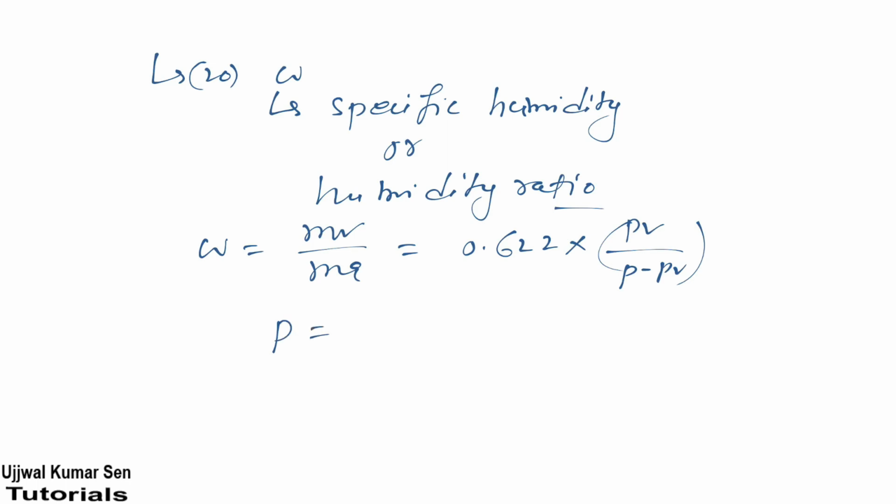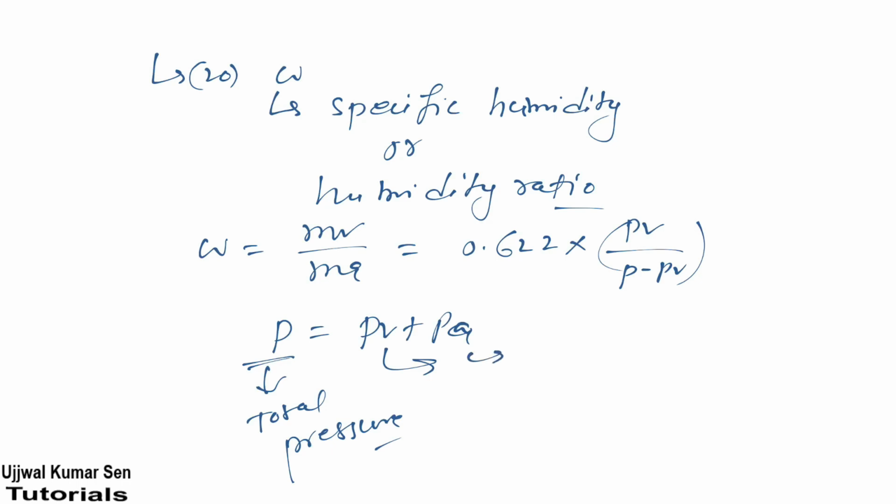Okay, so here p is equal to pv plus pa. Now what is p? P is the total pressure. If it is not given, then we can consider it as atmospheric pressure, which is 1.01325 bar. Now what is pv? Basically partial pressure of vapor.